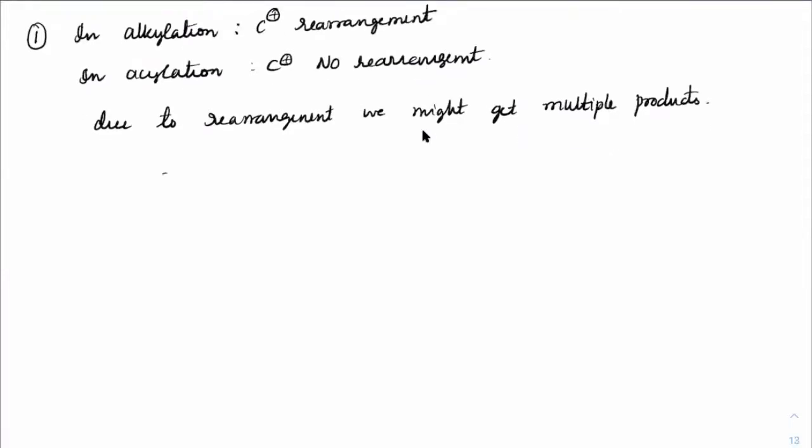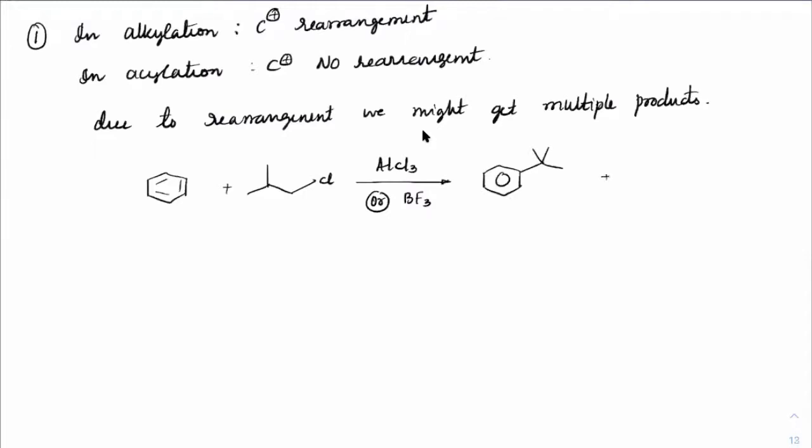For example, just now what you have asked, let me reiterate that. If you have benzene plus the alkyl chloride in the presence of AlCl3 or BF3, then we might get both products here, one with rearrangement plus one without rearrangement, like this.